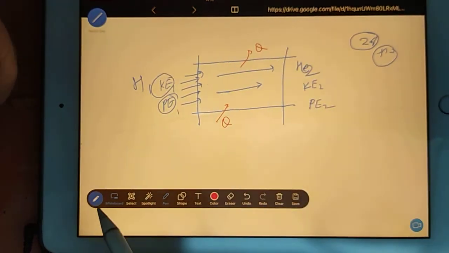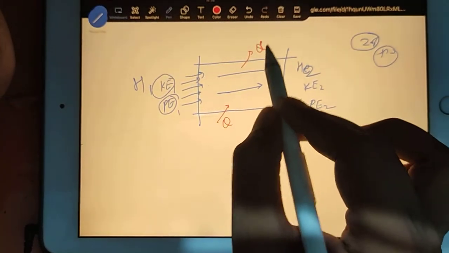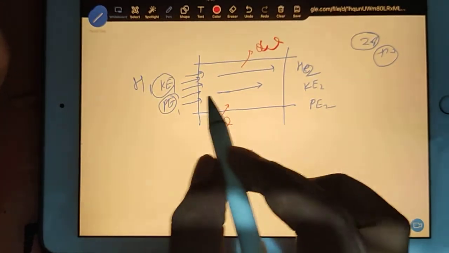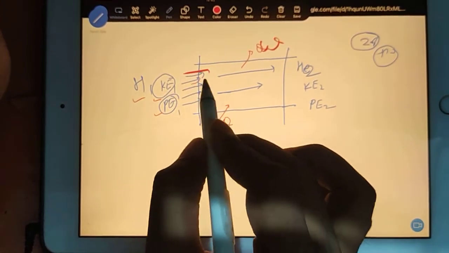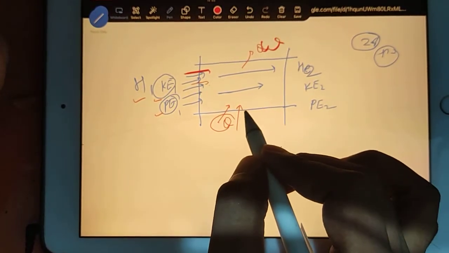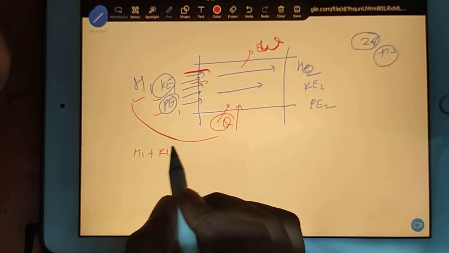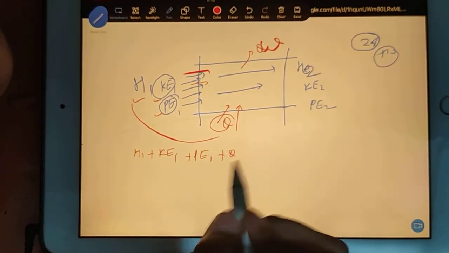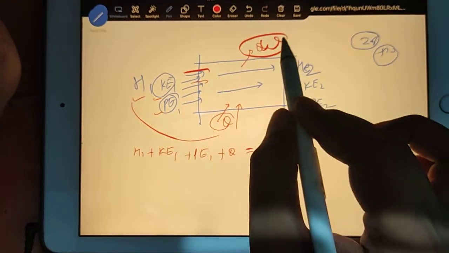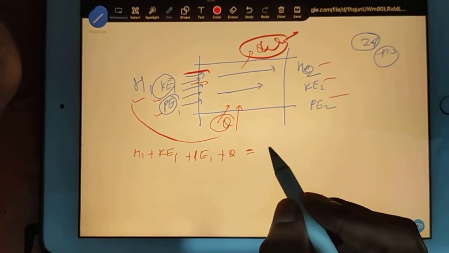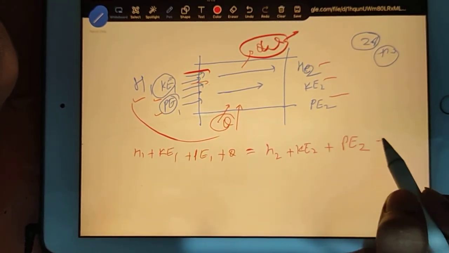Now our job is to arrange everything in order. What does it mean? Everything in order means, sorry, here I have to put work. Order means at the inlet you have 3 energies, so these energies are being input, and heat also you are sending inside, so these 4 became your inlet, I mean inputs. H1 plus kinetic energy 1 plus potential energy 1 plus heat transfer. After that you reach at the exit, so you are getting shaft work also as output and these 3 energies also as output. So H2 plus kinetic energy 2 plus potential energy 2 plus work done.